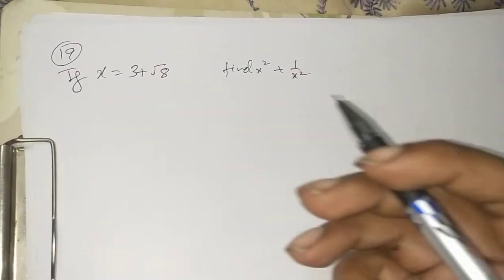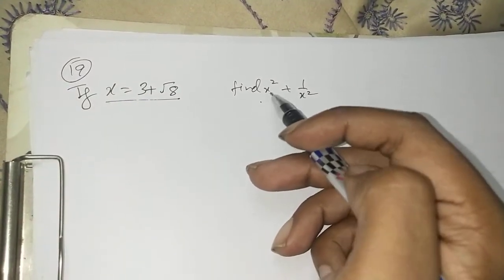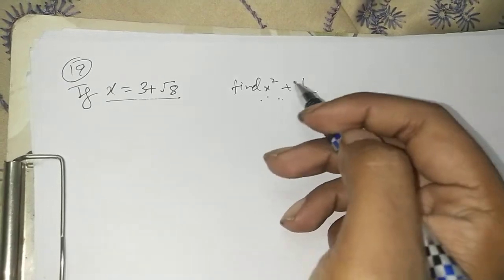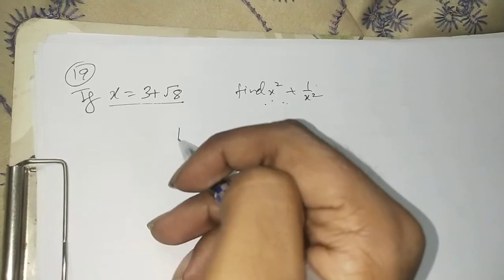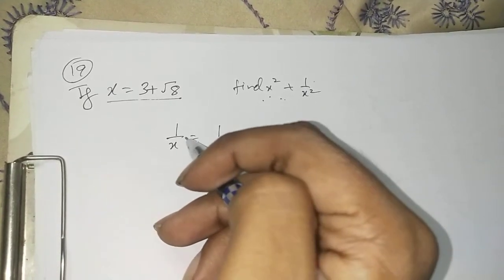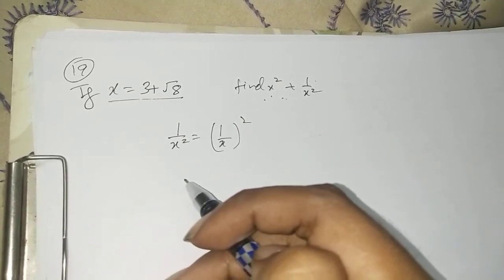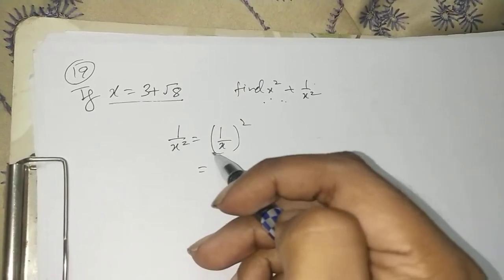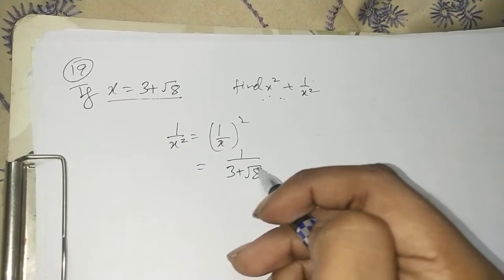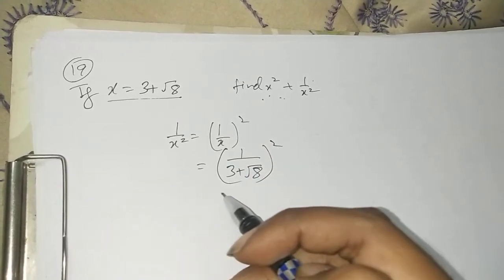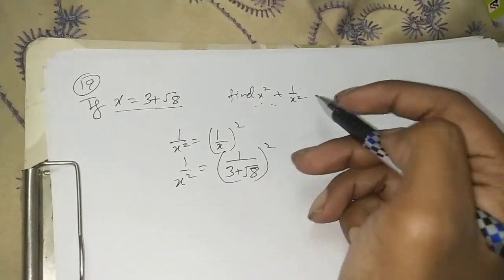Okay, continuing, let's take our next question. If x is equal to 3 plus root 8, find out the value of x square plus 1 upon x square. x square is to be calculated, 1 upon x square is to be calculated. So can I say that 1 upon x square will be equal to (1 upon x) whole square, isn't it? Which can be written as, now what is x? x is given as this, so can I write it down as this thing, isn't it?